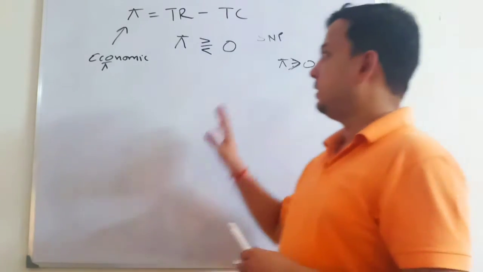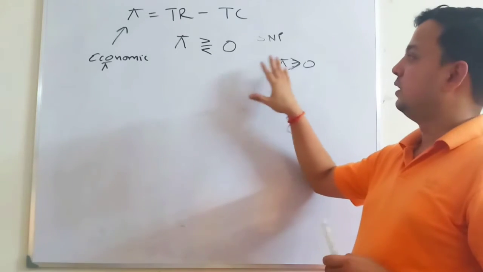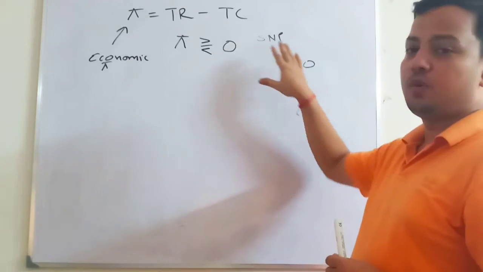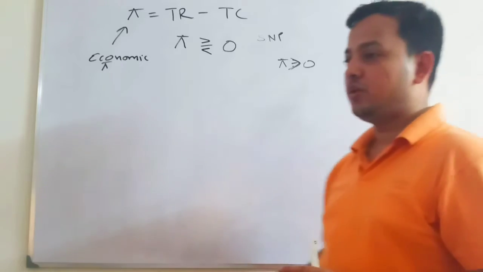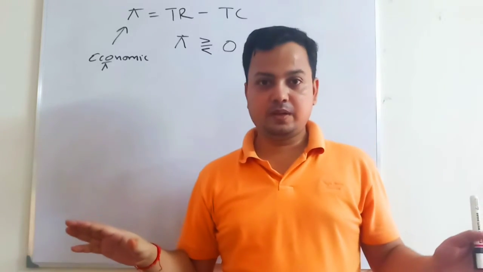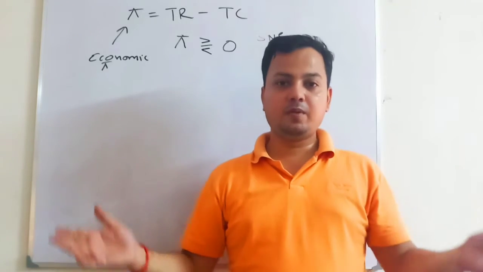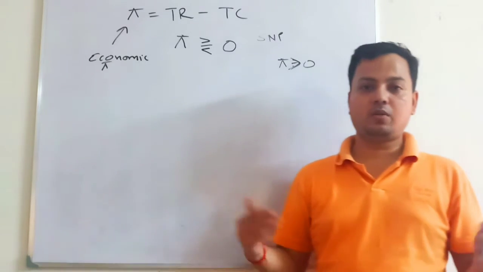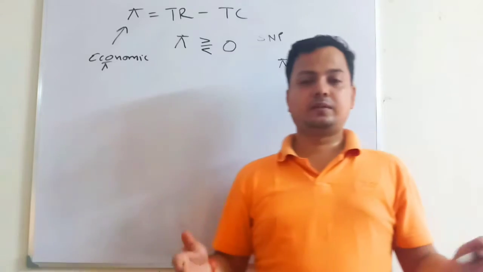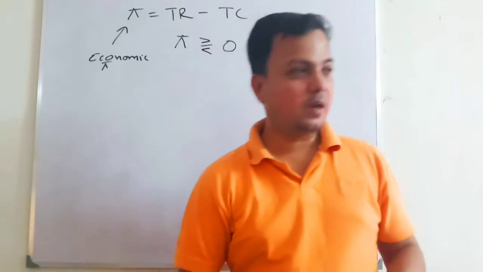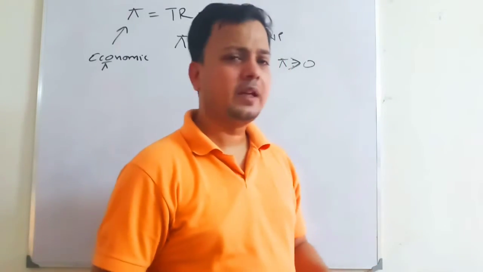So in economics, we talk about supernormal profit in that way. In a market there are many industries. Suppose in all the industries everyone is earning a 10% return on the capital they put up.